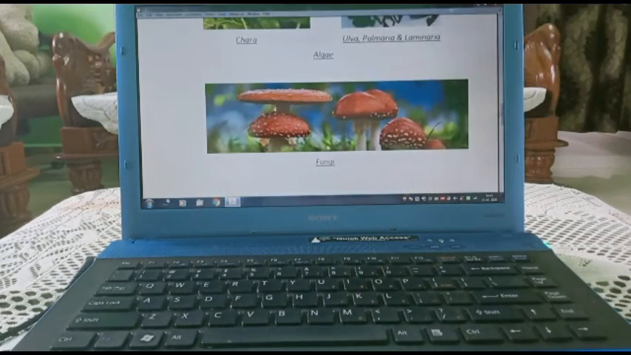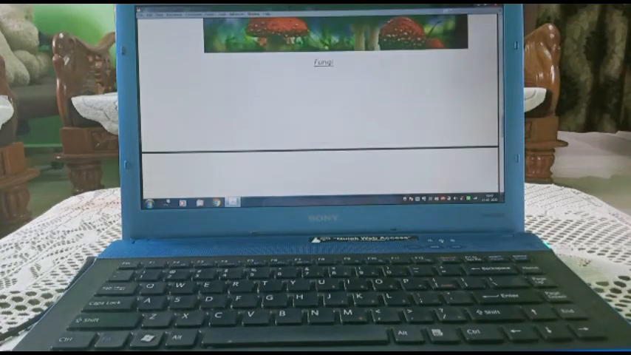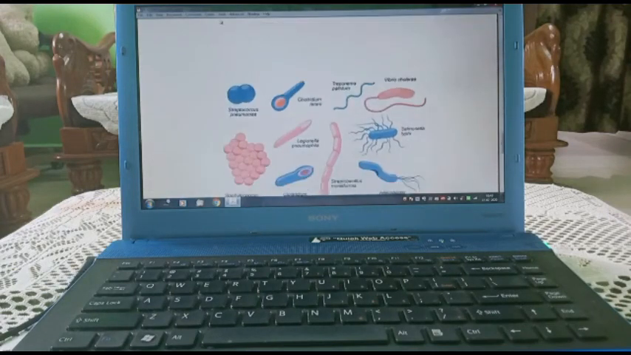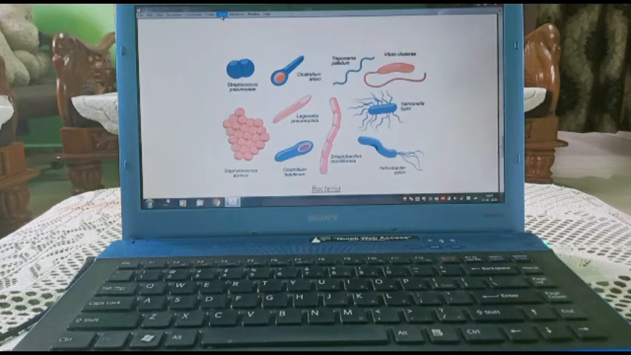This is fungi, example mushroom. These all are bacteria which we have studied in the second chapter.